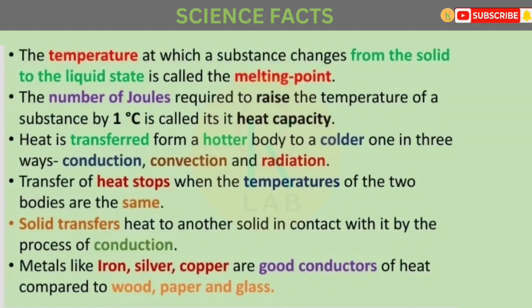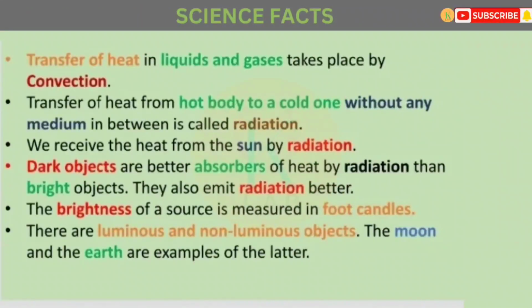A solid transfers heat to another solid in contact with it by the process of conduction. Metals like iron, silver, and copper are good conductors of heat compared to wood, paper, and glass. Transfer of heat in liquids and gases takes place by convection. Transfer of heat from a hot body to a cold one without any medium in between is called radiation. We receive heat from the sun by radiation.